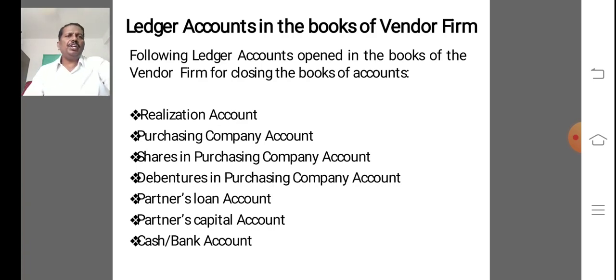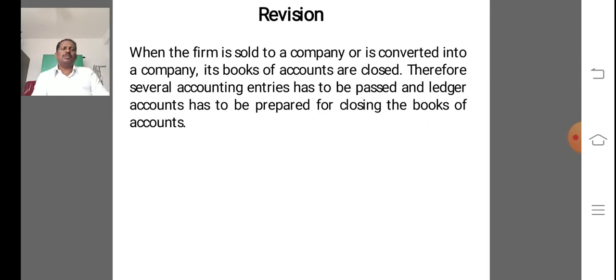And finally in this session, when the firm is sold to a company or is converted into a company, its books of accounts are closed.